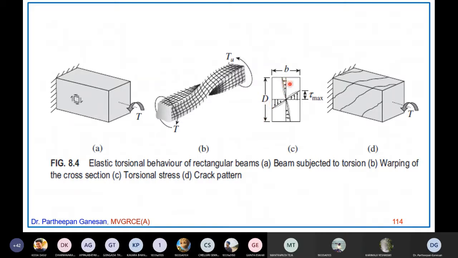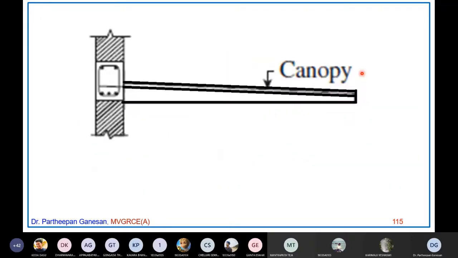So shear stress is here, here, here, and here. All the faces are subjected to shear stress. That is why it will create this kind of crack. This is a crack pattern in an element subjected to twisting moment or torsion. Everywhere it cracks, so you have to provide longitudinal reinforcement. You have to design transverse reinforcement, that is called stirrups.